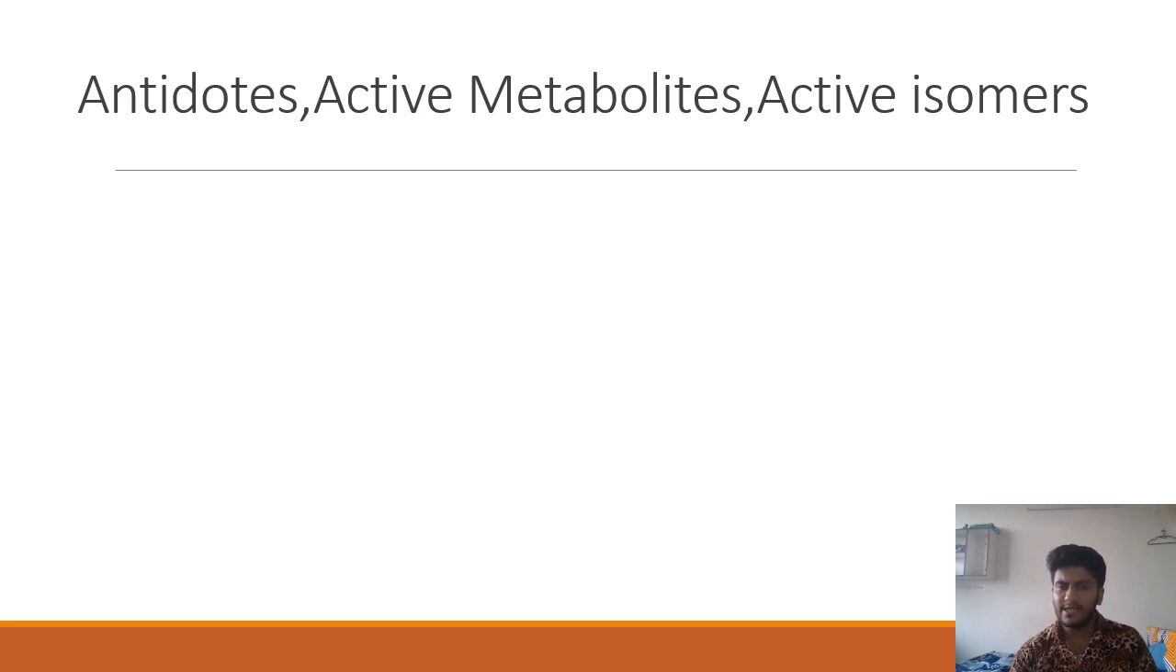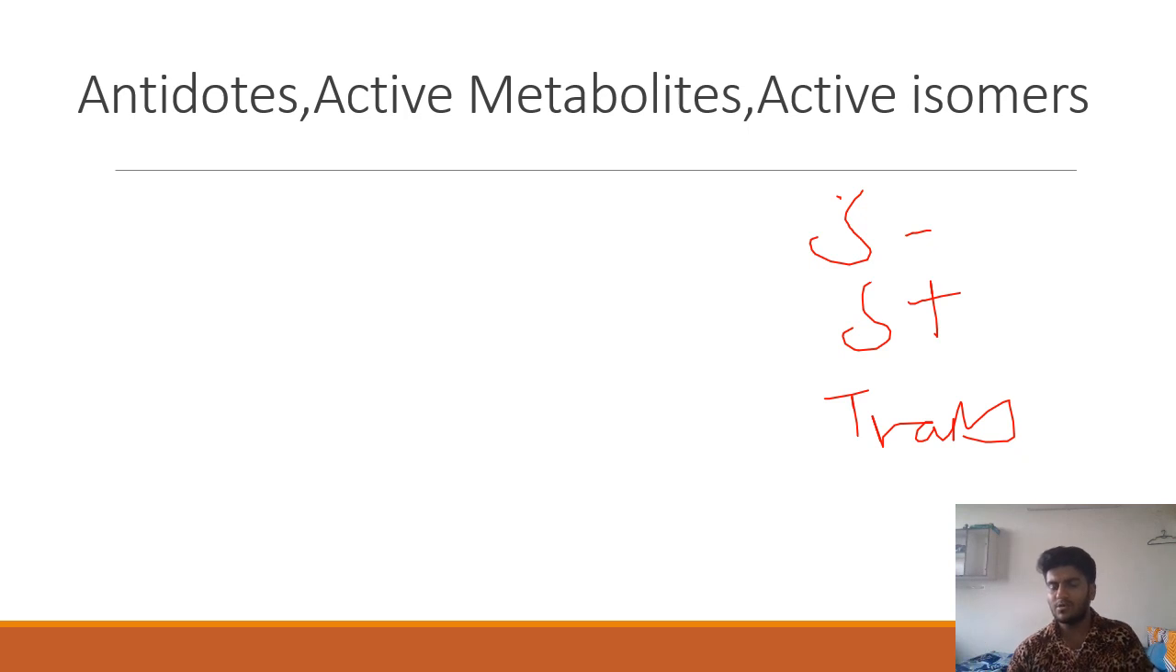There are certain drugs like warfarin, S minus isomer, S plus ibuprofen, ketoconazole cis isomer, trans isomer in diethylstilbestrol. Active metabolites. Certain drugs have certain active metabolites like spironolactone, canrenol, codeine, morphine. There are many drugs, adefovir dipivoxil, which is a prodrug. So prodrugs are also very important.